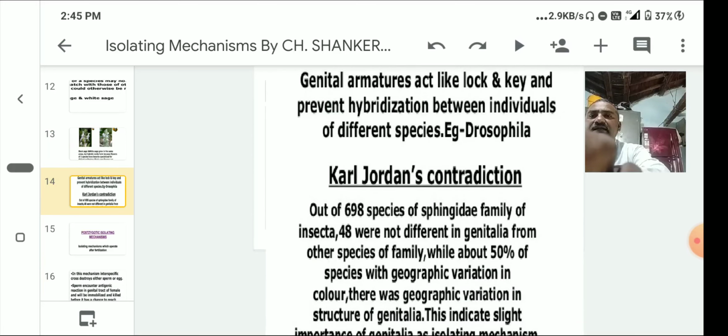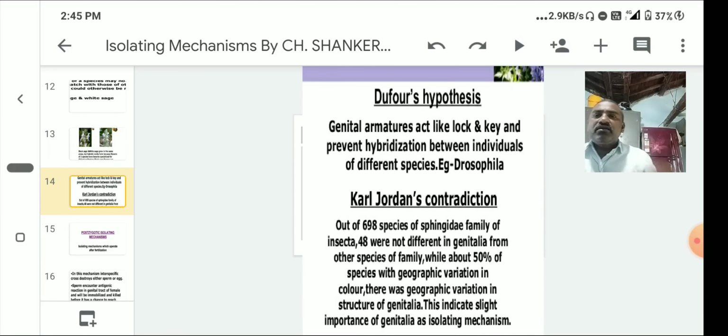And here, the Dufour hypothesis: genital armature acts like a lock and key and prevents hybridization between individuals of different species. For example, Drosophila. Then Karl Jordan's contradiction: Karl Jordan made a contradiction here.